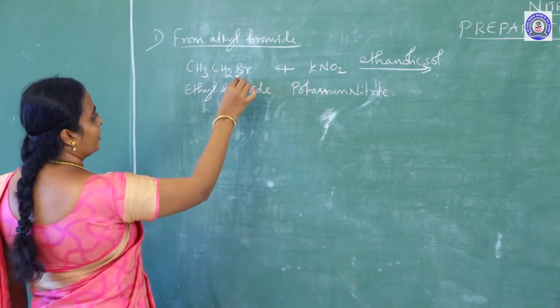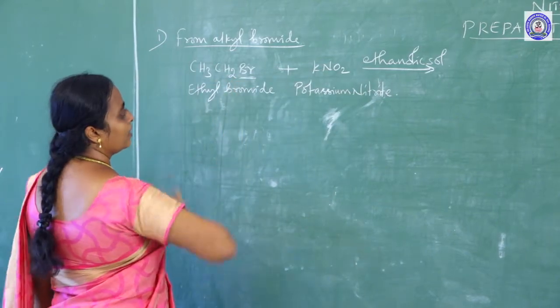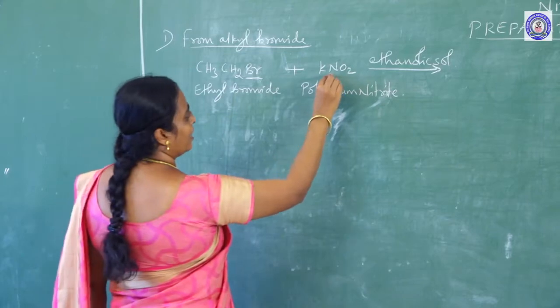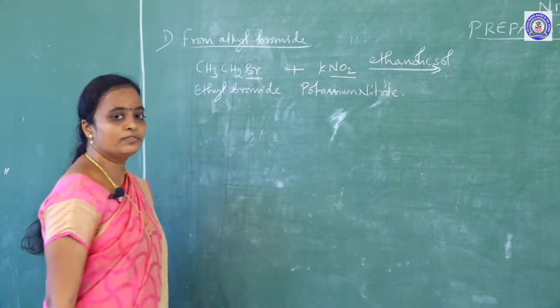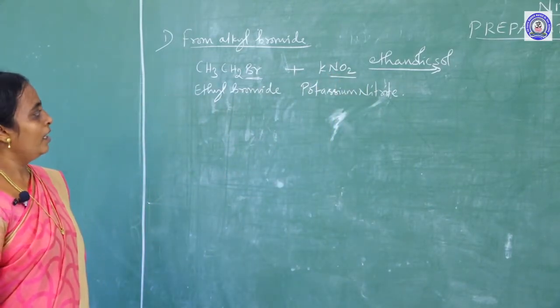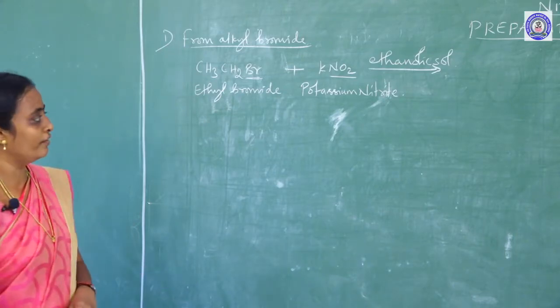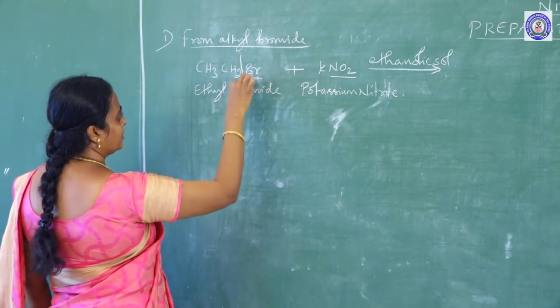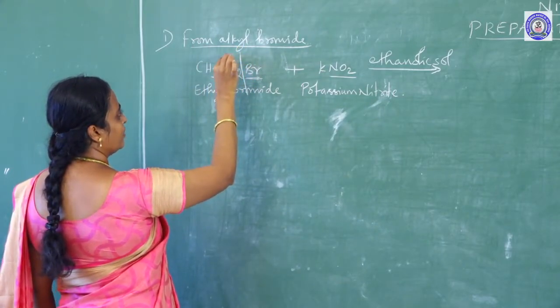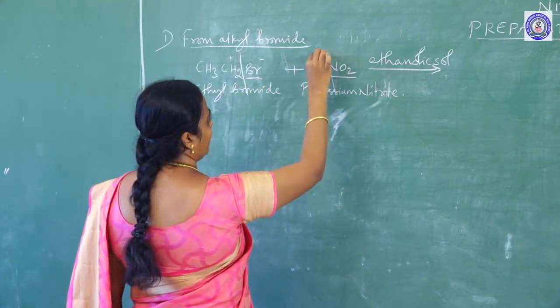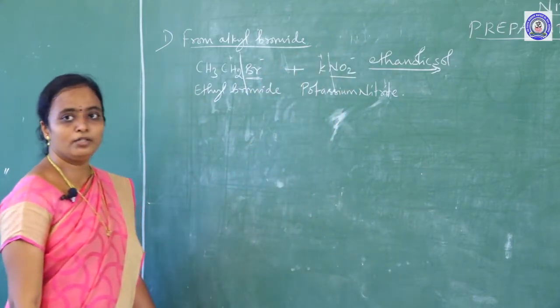Simply, you take this Br as a nucleophile and here NO2 is a nucleophile. What is a nucleophile? A species containing a negative sign will be acting as a nucleophile. If you take this CH3CH2, this will be plus, this Br will be minus, this is a nucleophile, and here K plus, NO2 minus, this will be the nucleophile.